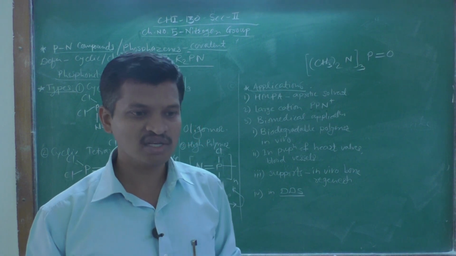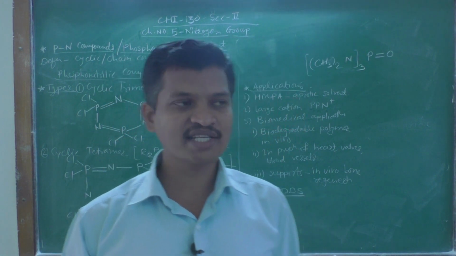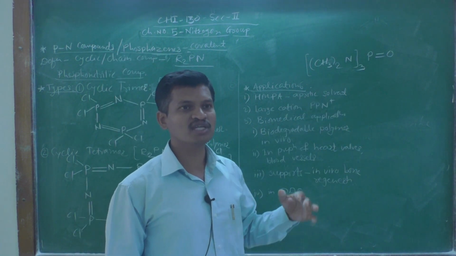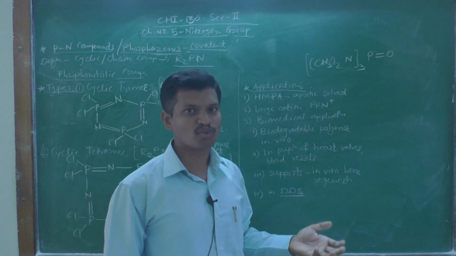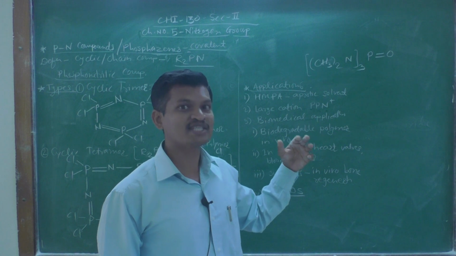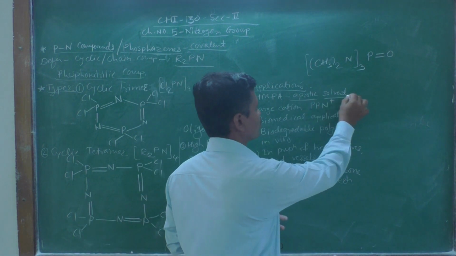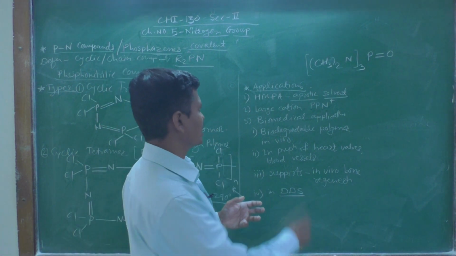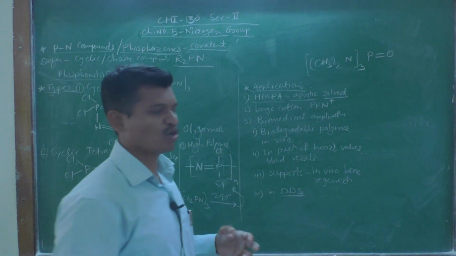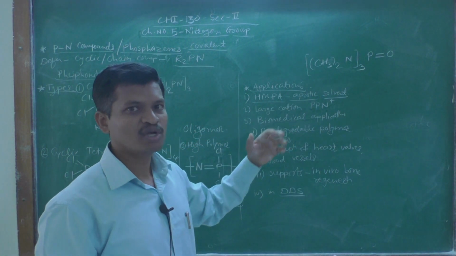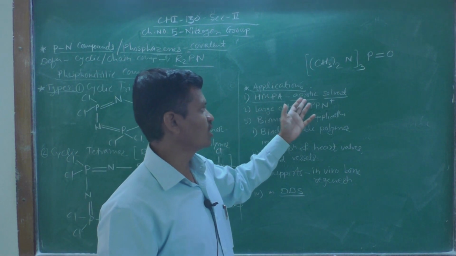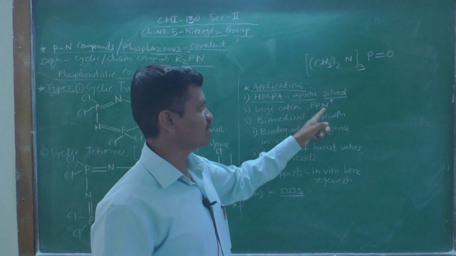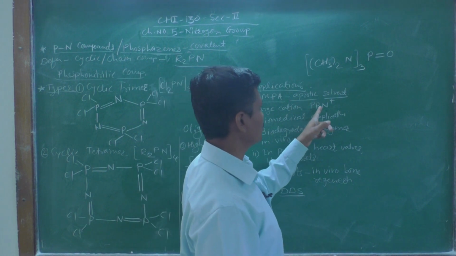It was used in the synthesis of different compounds and in different reactions in chemistry, as an aprotic solvent. Aprotic solvent means a solvent without proton, or without acidic proton. Such solvents are known as aprotic solvents because they do not have a proton source. So HMPA, one type of phosphazene or phosphorus nitrogen compound, was used as an aprotic solvent. Then the second one is a large cation such as PPN plus, that is bis(triphenylphosphine)iminium